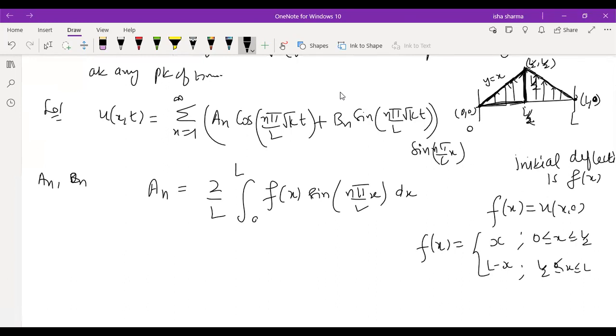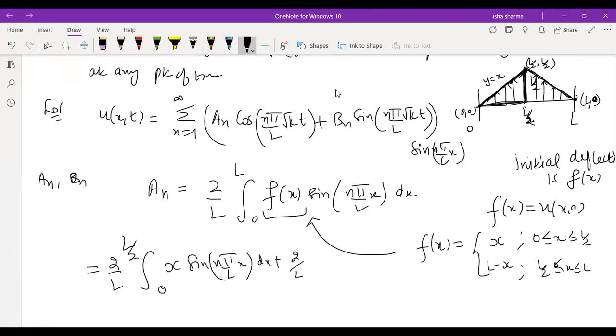You yourself have to mathematically find the equation of f(x), because you need to substitute it here. So f(x) is x from 0 to L by 2 and L minus x from L by 2 to L. When you substitute this value of f(x), your integral will get divided into two parts: 0 to L by 2, where you substitute x, and then L by 2 to L, where you substitute L minus x.